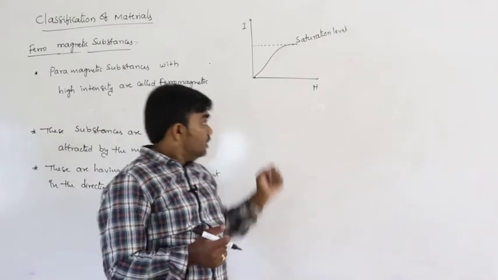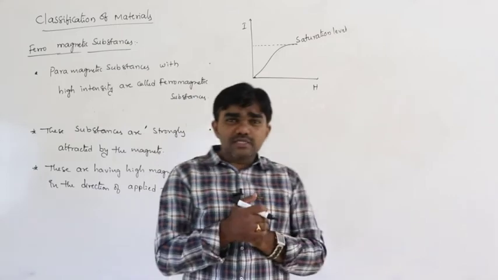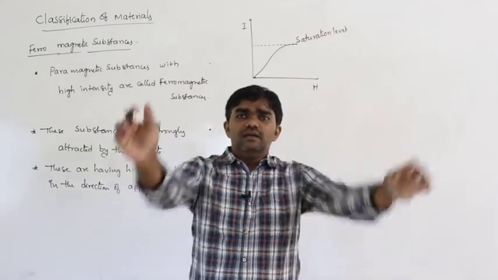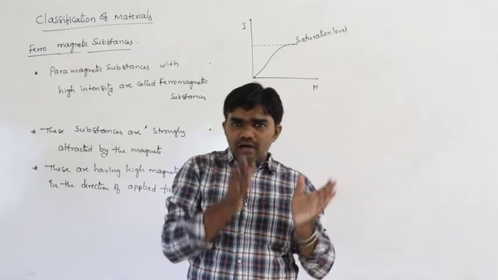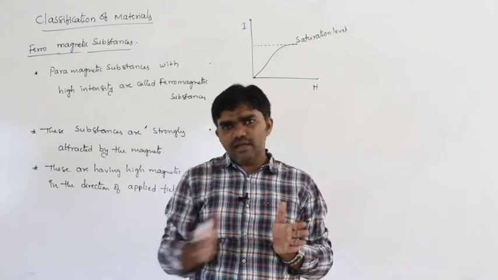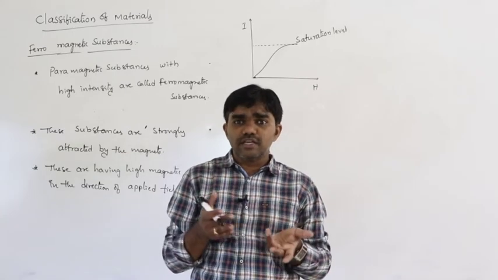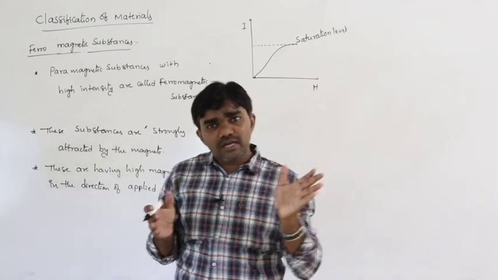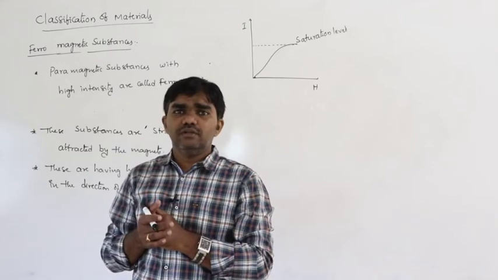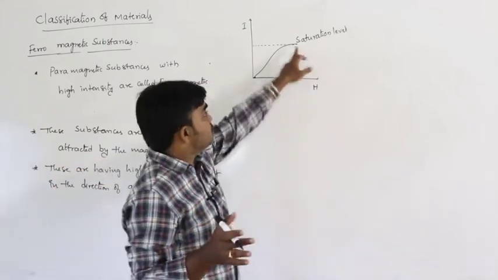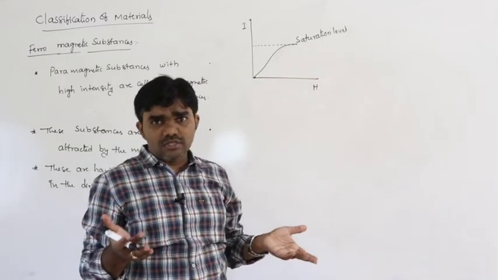So that means if the ferromagnetic substance is placed in the external magnetic field, then all the particles must be aligned in the direction of the applied magnetic field up to a certain extent. Certain extent means all the particles are aligned in the direction of applied field. If all the particles are aligned, that is the saturation level. No other extra particles to align.